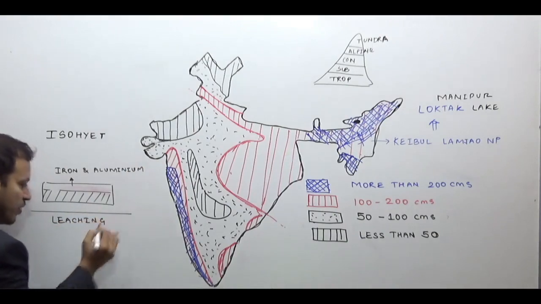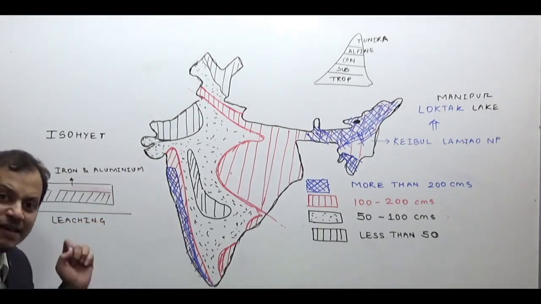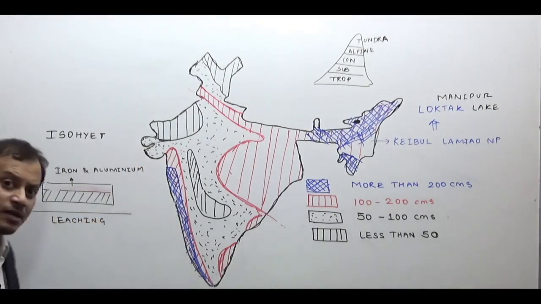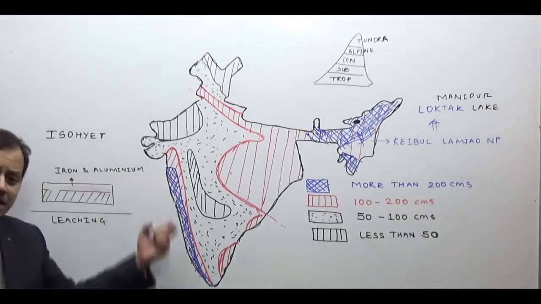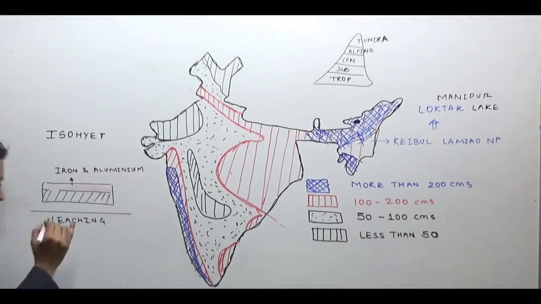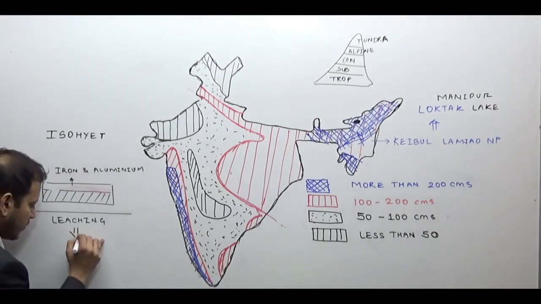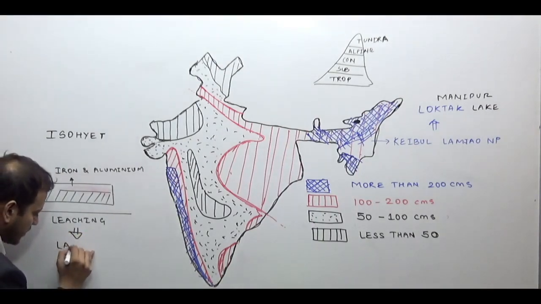That means from the top layer of the soil, all the nutrients are removed, and it remains rich only in iron and aluminium in the areas of very heavy rainfall. And the leached soils are known as laterite soils.